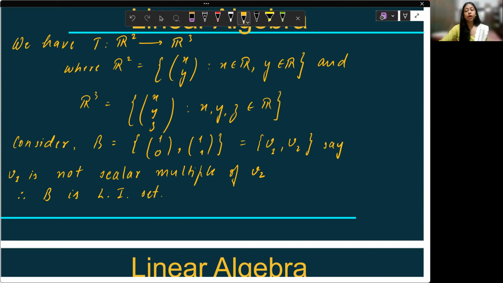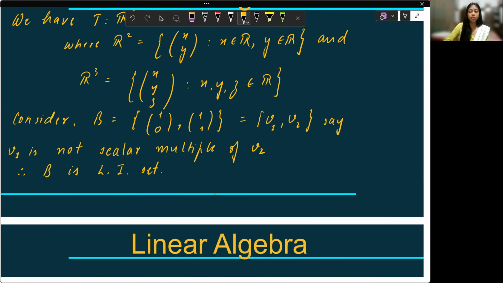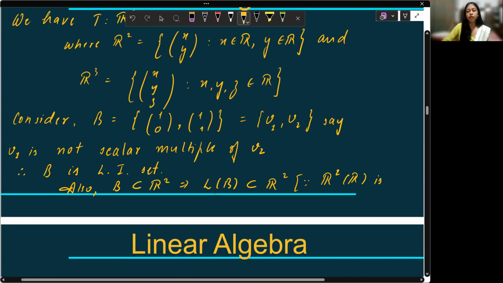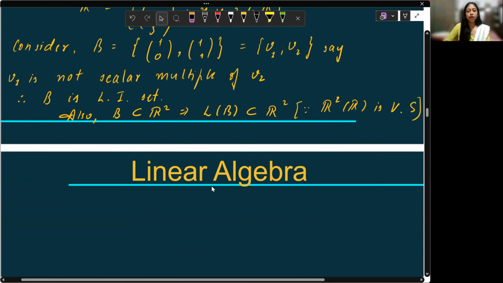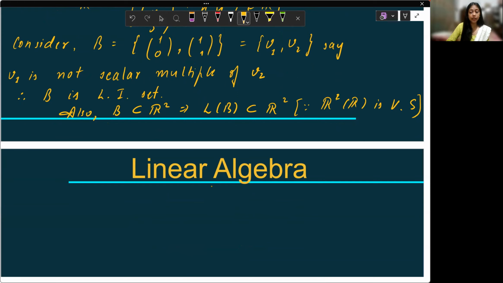The next part is to prove the linear span, in which again the first part is very easy, that we have done in the last question as well. Also, B is a subset of R2, which implies the linear span of B is a subset of R2 as well, because R2 over R is a vector space. For the other way around, I have to take an arbitrary element of R2 and prove that it is a linear combination of the vectors in B.